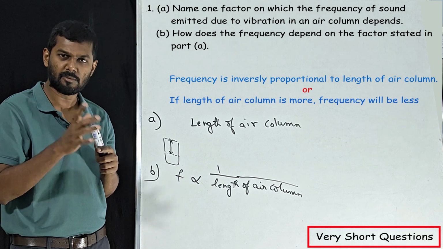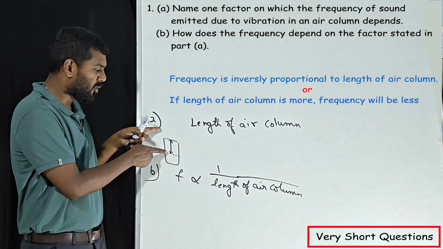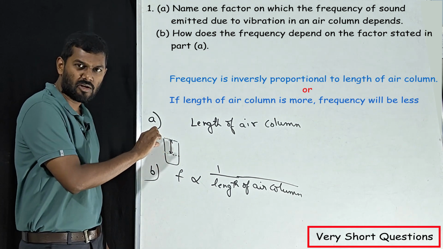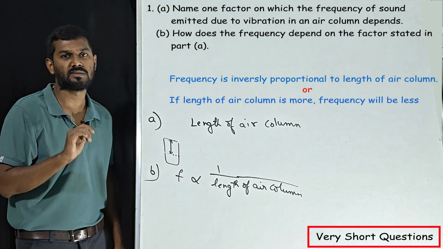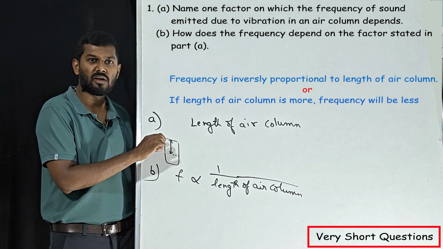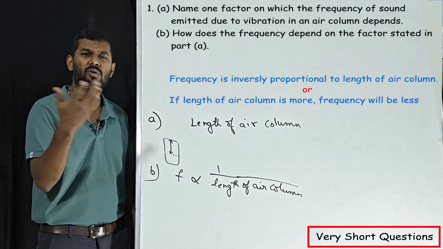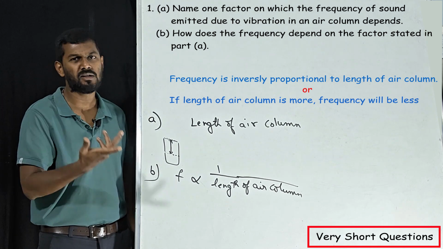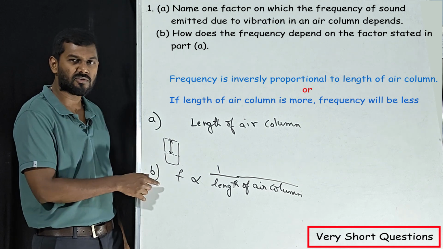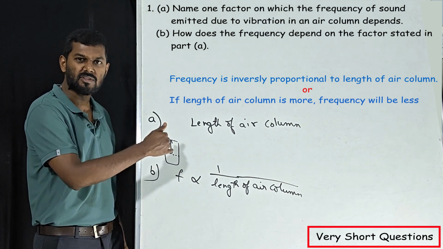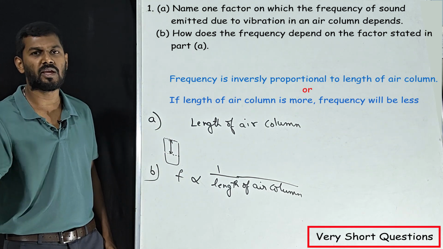What do you mean by that? That means if the length of air column is more, frequency will be less. If the length of air column is less, frequency will be more. If frequency is more, pitch will be more. This is what we have learnt in the concept video, correct? So what is the answer for sub question B? Frequency is inversely proportional to length of air column.